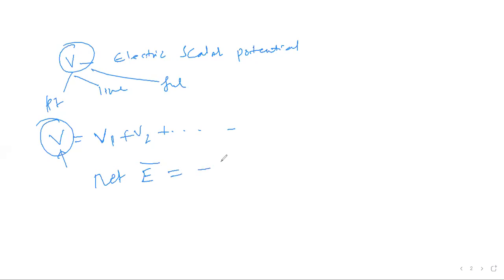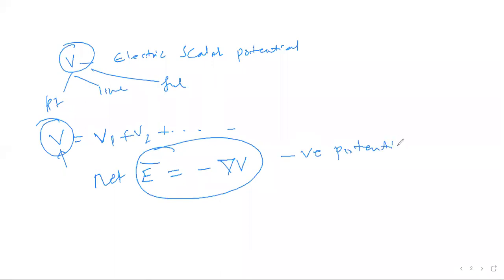How do you get E bar? It is the negative gradient of potential. So you get E bar from the negative potential gradient. I hope you all have understood what potential gradient is; sir has covered this in his introductory lectures. So that is how we get our net E bar. That is where electrostatics kind of ends, and we move towards magnetostatics.